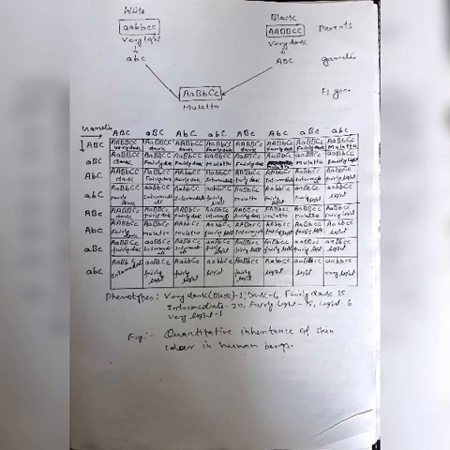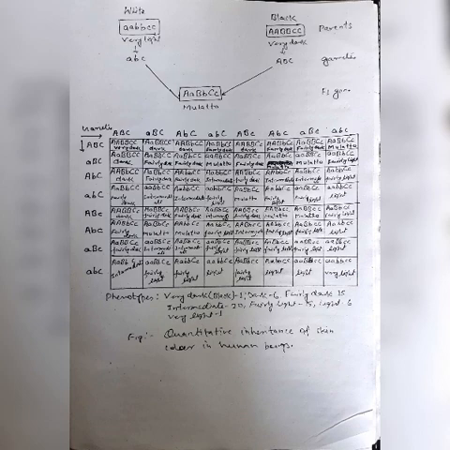Clear? It is the inheritance of certain genetic traits across generations. This is known as a pedigree or family tree.